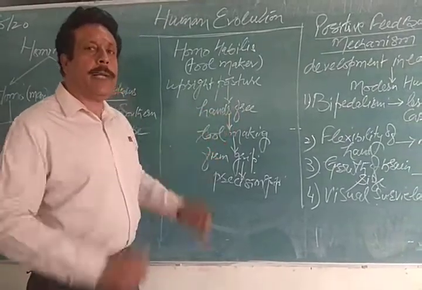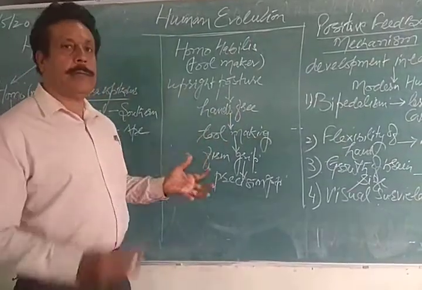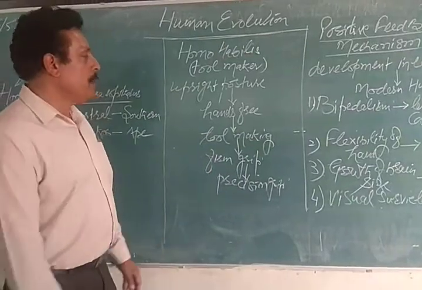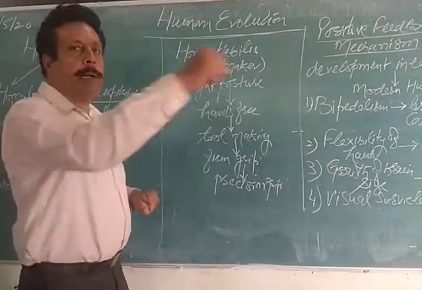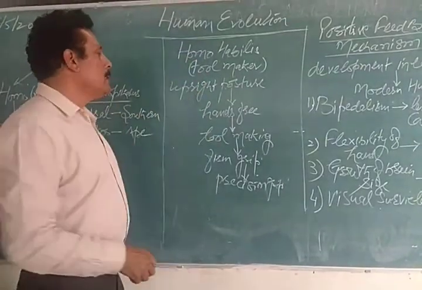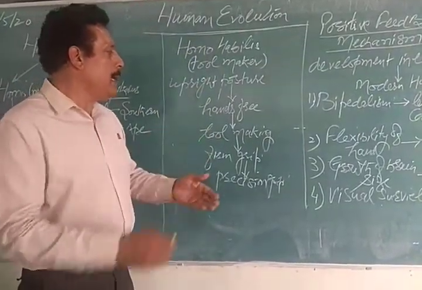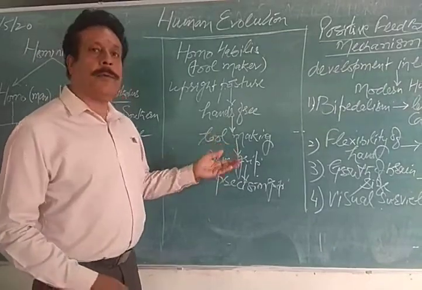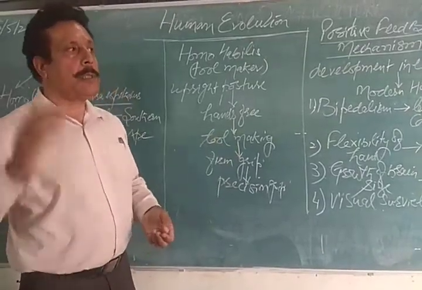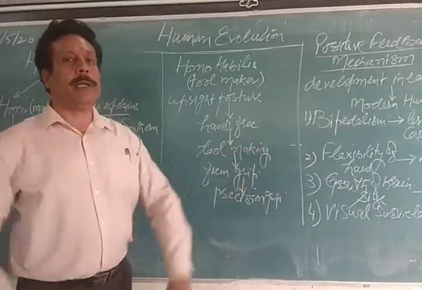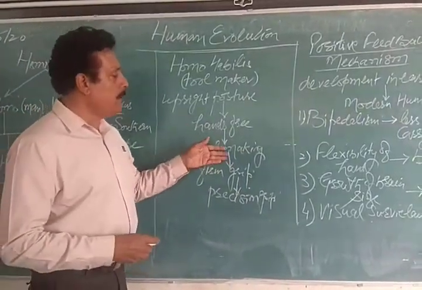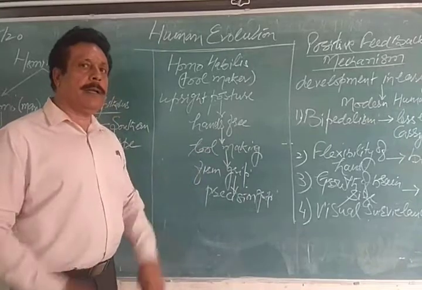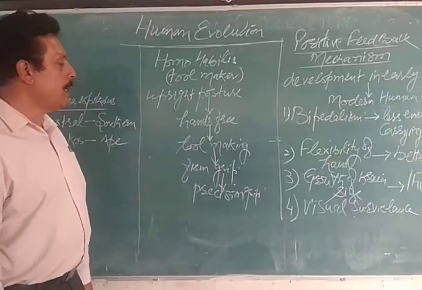Now when the hands became free, it's but natural that we start using hands. Various gestures, we start fighting, hitting, slapping, and that further led to the making of tools, pick up stones, hit somebody with a stick or something. Those were the early tools, and then they started making better tools as the brain developed.